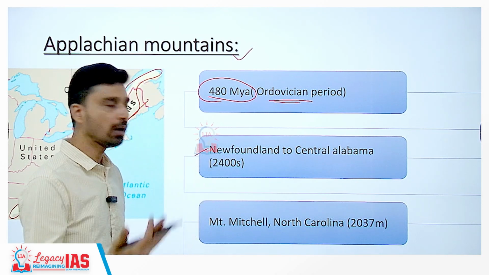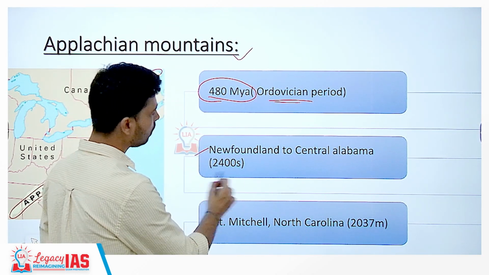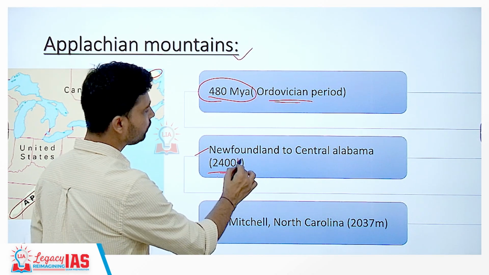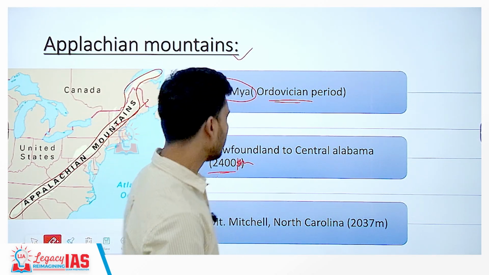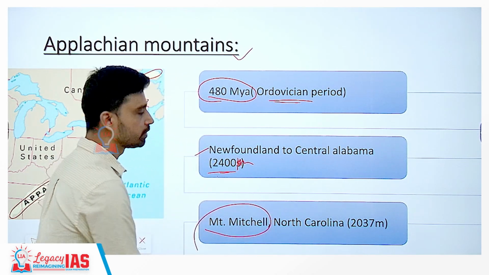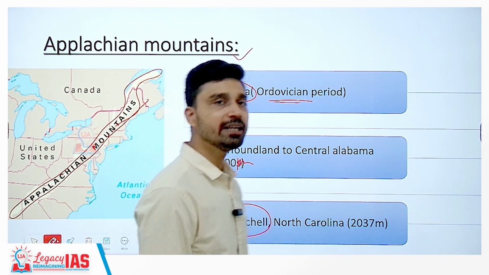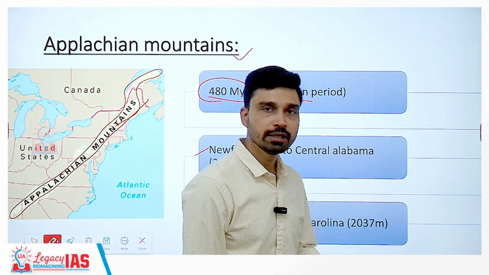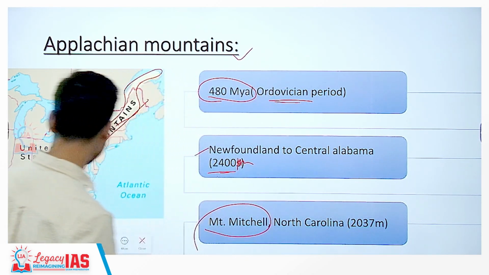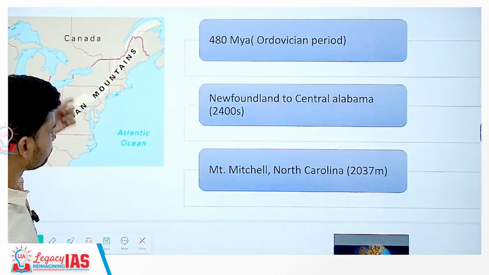From Newfoundland to central Alabama, for an extent of almost 2,400 kilometers, that is the north-south extent of the Appalachian Mountains, and here Mount Mitchell, situated in the state of North Carolina in the USA at an altitude of 2,037 meters, is the highest peak of the Appalachian mountain ranges.